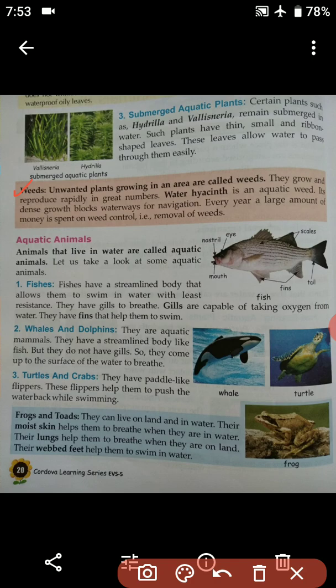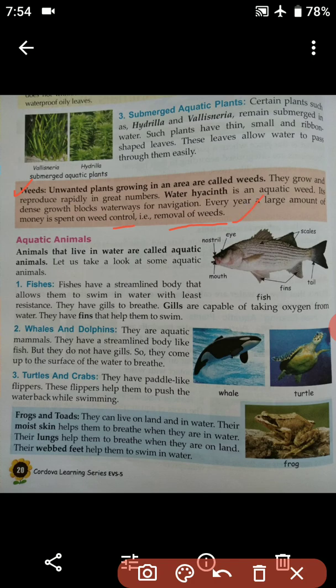Every year a large amount of money is spent on weed control, that is for removal of weeds. Weed control is simply removal of weeds. Every year lots of money is spent on weed control, because if we do not remove the weeds, it will be very difficult for navigation. So I hope it is clear to you.